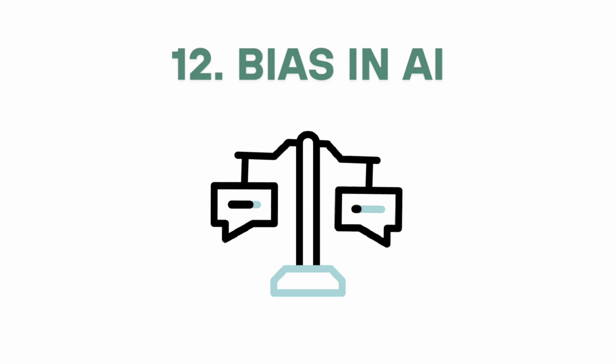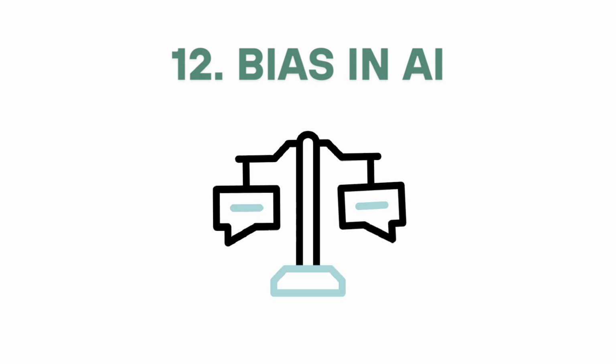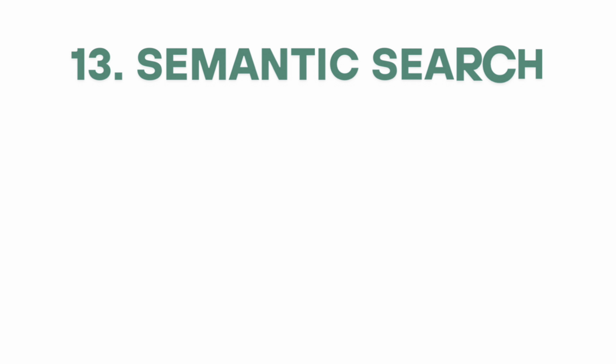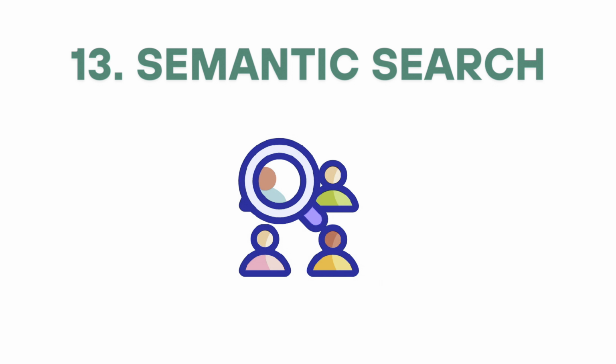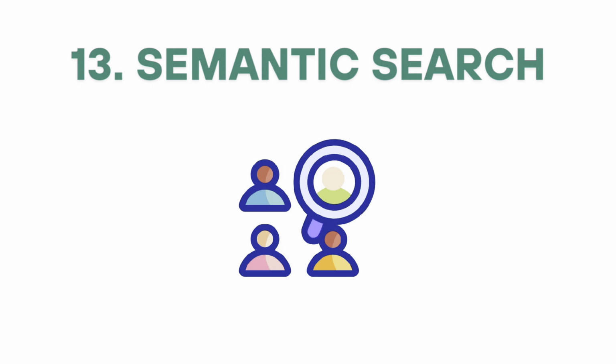Bias in AI. The presence of unfair or prejudiced results in AI due to biased training data or model design. Critical in ethical AI development. 13. Semantic search. Search based on meaning rather than exact keyword matching. Powered by embeddings and vector databases.